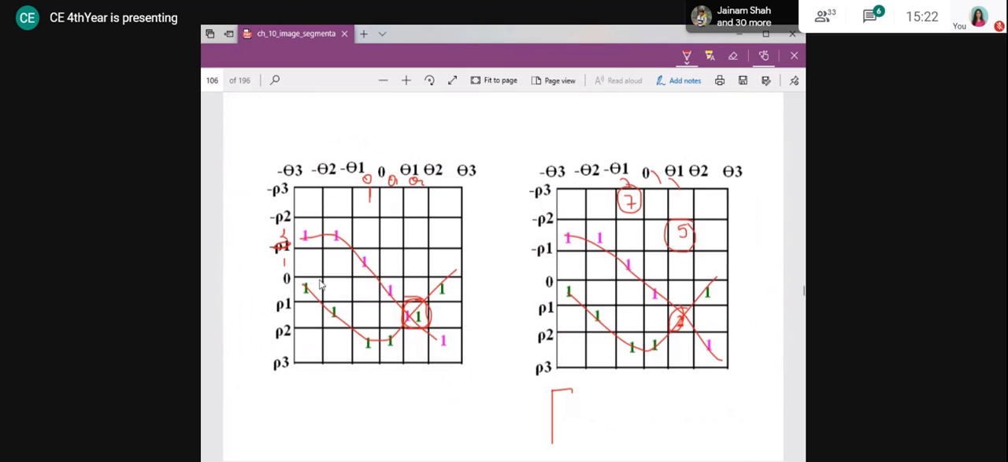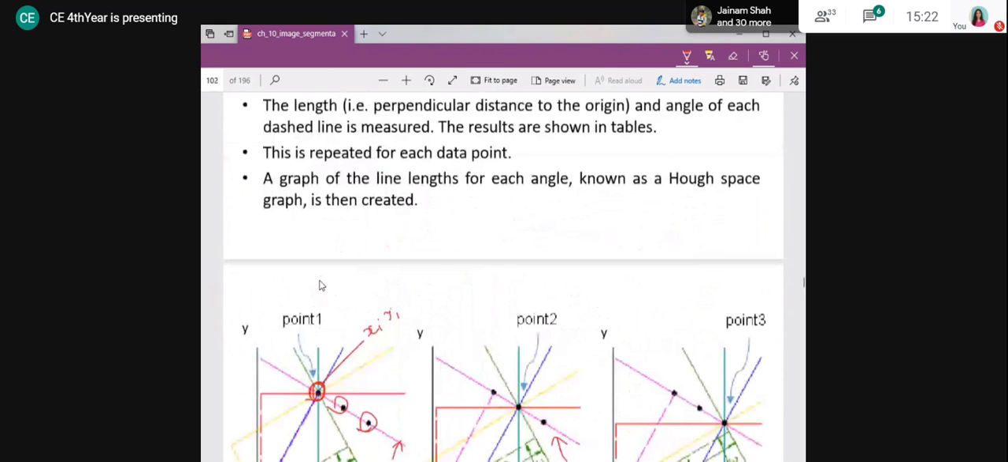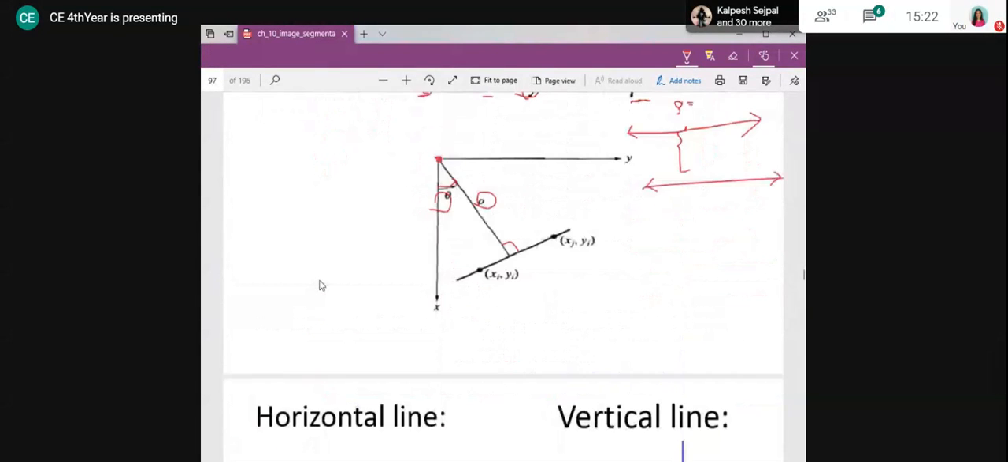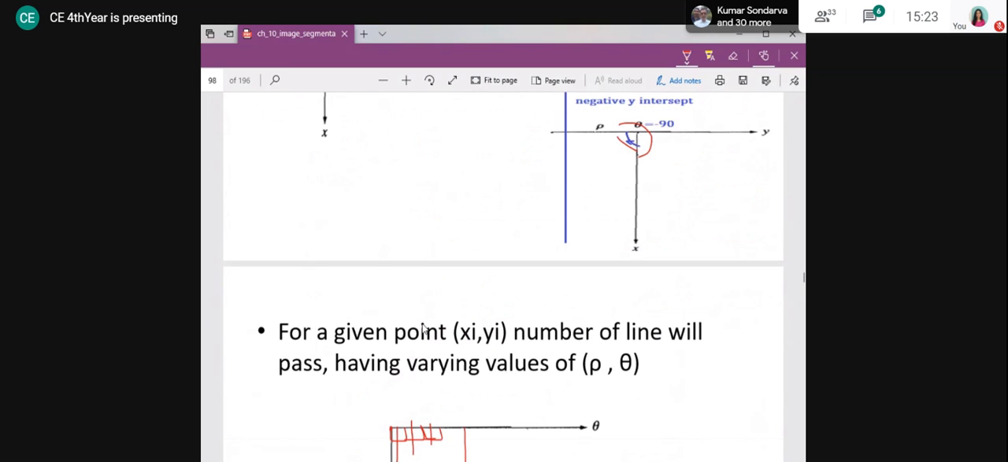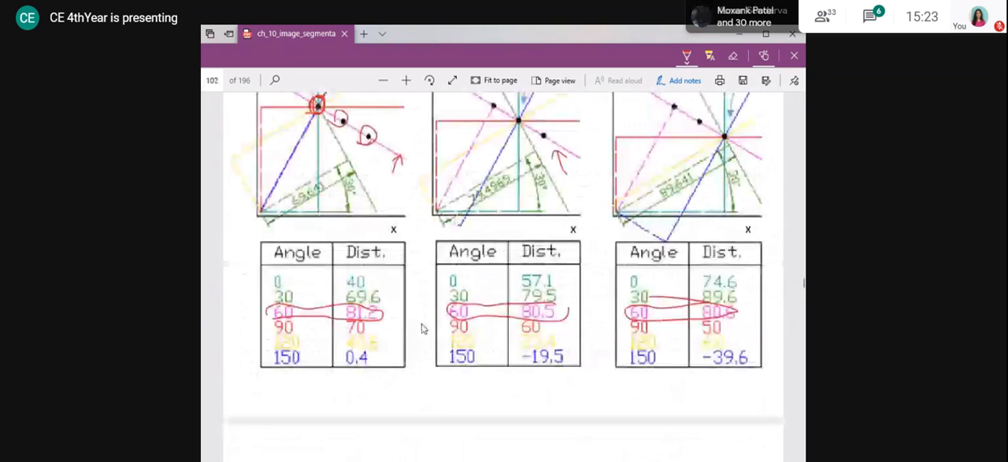You should not consider the angle of the line. You should consider the perpendicular to the line. What we consider is not the angle of the line, and I have not considered how much angle the line makes from the x-axis. I considered what angle the perpendicular from the origin makes from my positive x-axis.